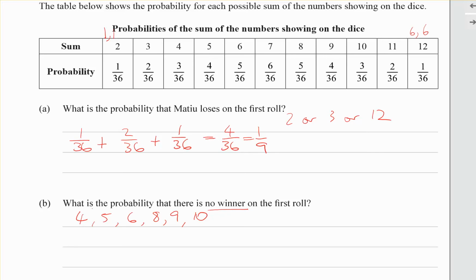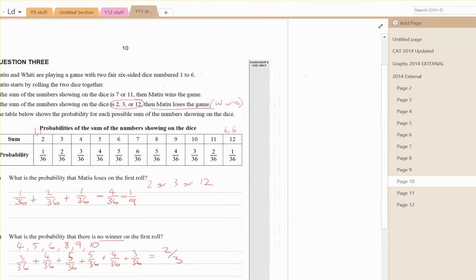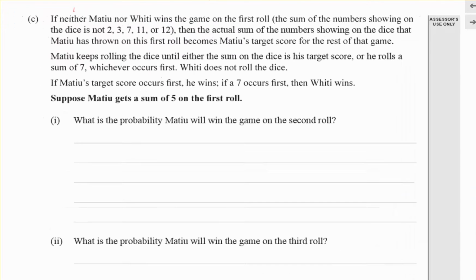Alright, so when we say "or", that means to add. So I'm adding together the probability of a sum of 4, sum of 5, sum of 6, sum of 8, 9, 10. And altogether that adds up to 2/3. So probability there is no winner on the first roll is 2/3. Right, and then the game gets on and it gets more complicated.